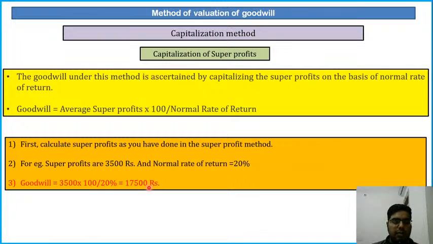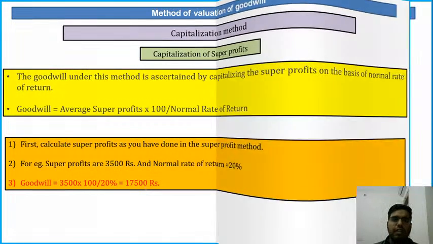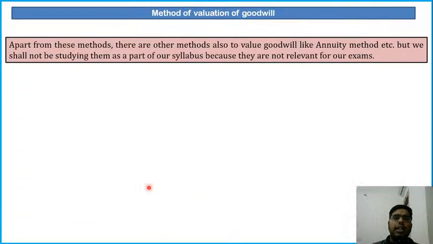So these were the three methods of goodwill calculation: average profit method, super profit method, and capitalization method. Now, apart from them, there are some other methods to value goodwill, like the annuity method, etc. But we shall not be studying them, as they are not part of the syllabus and in most examinations they are never asked. Annuity is a method related to finance. So normally they are not asked in the examination, but everything that could be asked I have covered in the video.